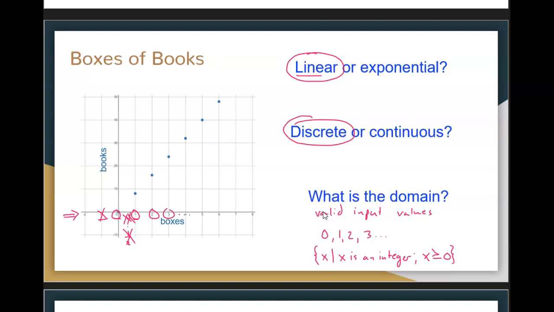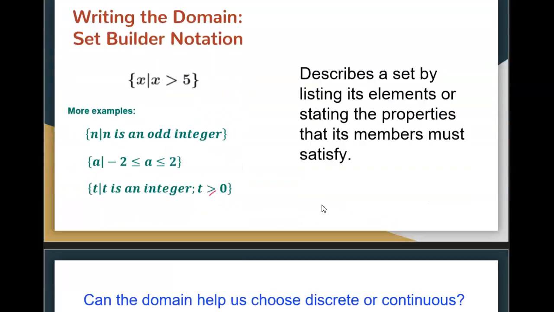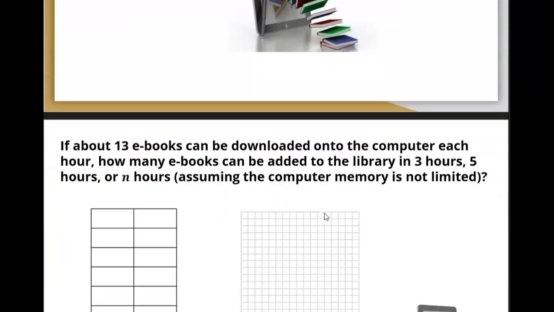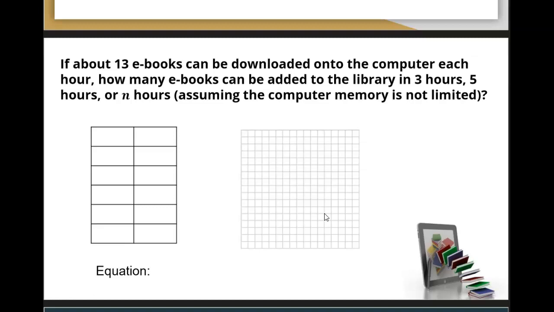Let's look at another example. So many of the books at the Library of Congress are electronic. About 13 ebooks can be downloaded onto the computer each hour. Okay, so we're downloading ebooks. If about 13 ebooks can be downloaded each hour, how many ebooks can be added to the library in 3 hours, 5 hours, or n hours?